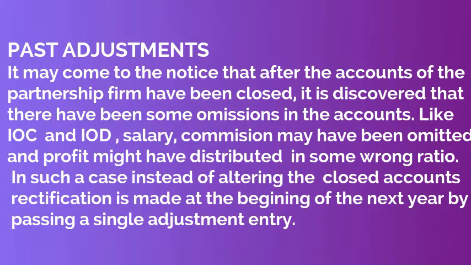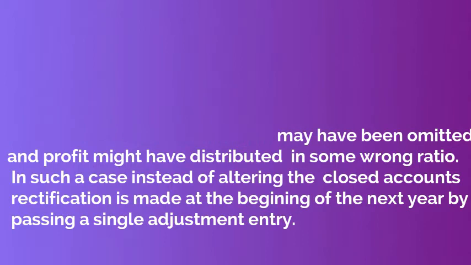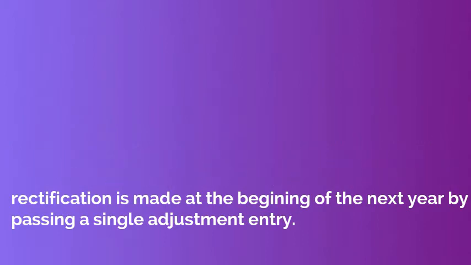Instead, in the new financial year, once the errors are identified, those errors are rectified with the help of a statement, and a single adjustment entry will be passed to rectify the error. We will take one example and see how it is. Before that, let us look at the format of a past adjustment statement and the rule applicable for rectifying such type of errors.